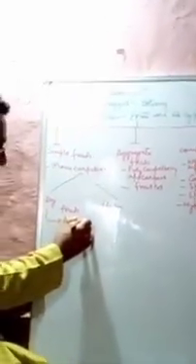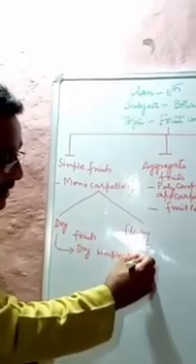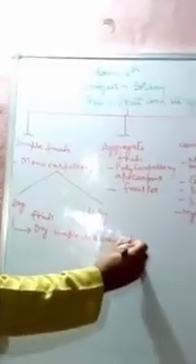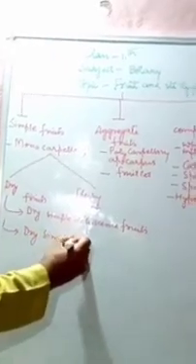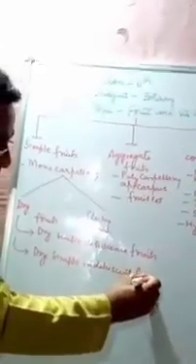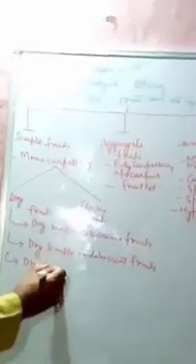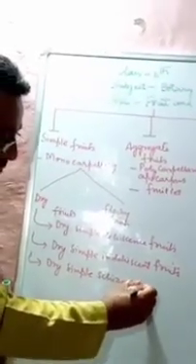Now, these dry fruits are further classified into three categories. That is, dry simple dehiscent fruits. Second one, dry simple indehiscent fruits. And third, dry simple schizocarpic fruits.